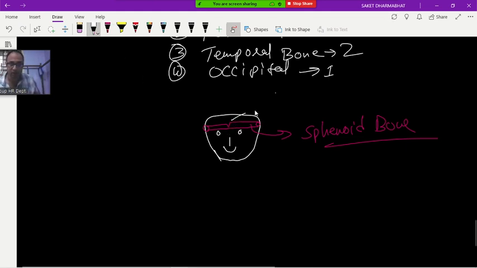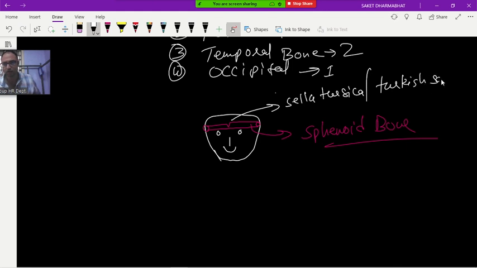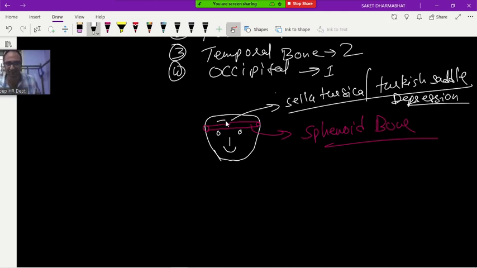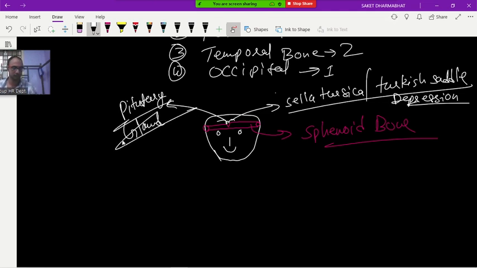In the middle of the sphenoid bone, you are seeing this depression. This depression is called what? Sella turcica, or Turkish saddle. Very good. What is present inside this? Pituitary gland. Very nice. In this depression, what is present? Pituitary gland. Clear or not? Okay, super, fantastic. So this was all about the cranium bones.